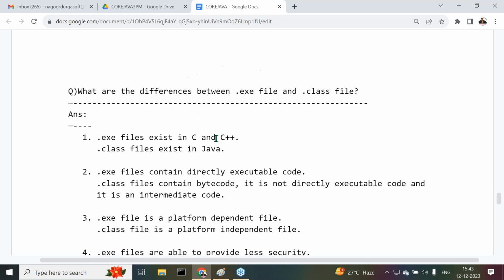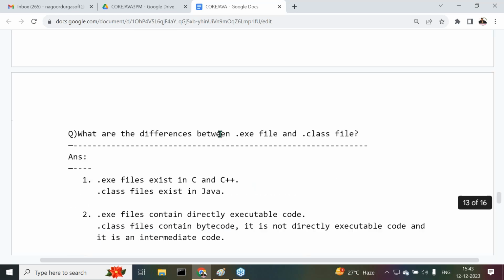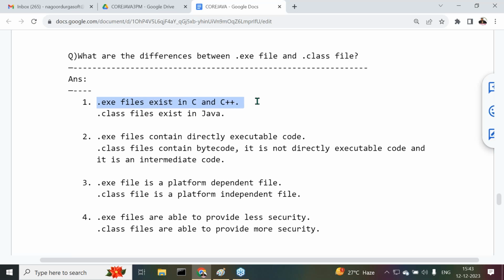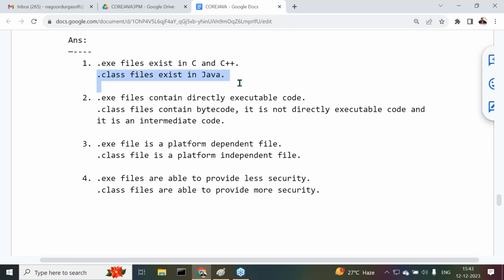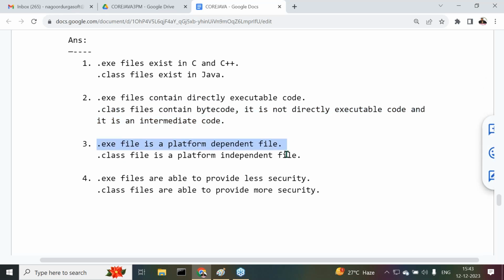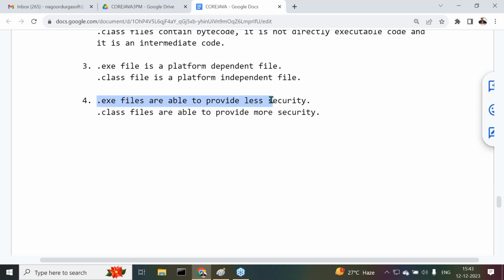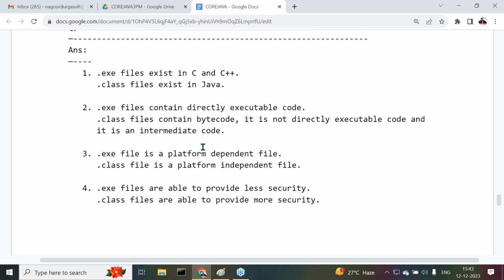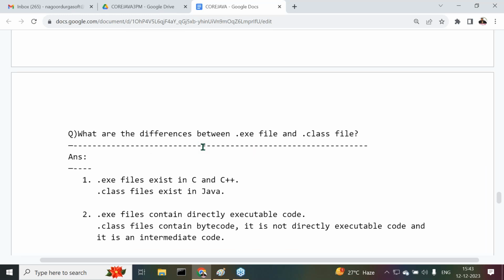That's it. Overall, these are the differences we can identify. The first one: .exe files exist in C and C++, .class files exist in Java. .exe files contain directly executable code. .class files contain bytecode, which is not directly executable and is an intermediate code. A .exe file is a platform dependent file, a .class file is a platform independent file. .exe files provide less security, .class files provide more security. These are overall the differences between a .exe file and a .class file.